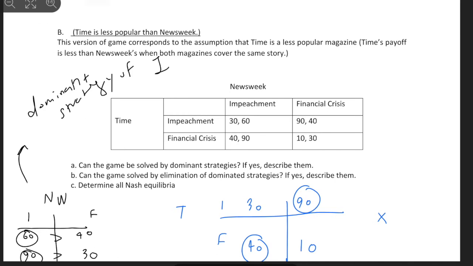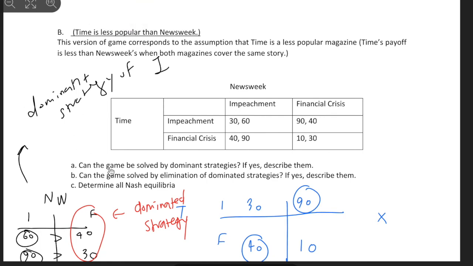So what can we say about this is we can have the B question at the same time. So what about the financial crisis for Newsweek? This is a dominated strategy for Newsweek, right?